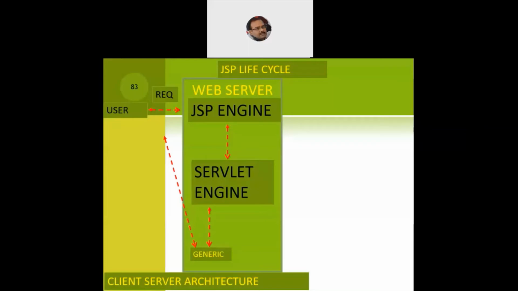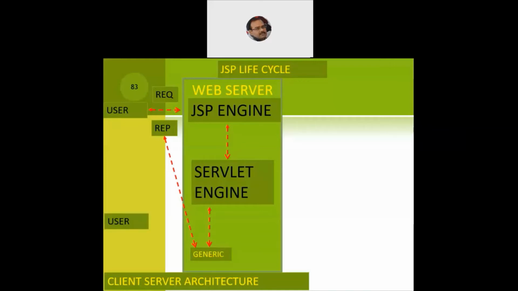Assuming the request is for the generic servlet, the service function gets successfully fired up, a response is prepared and sent to the user. So the user has received the response to the request he triggered to the corresponding JSP page.